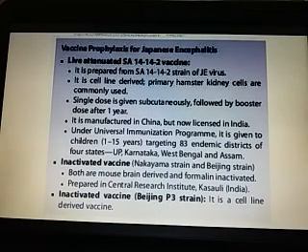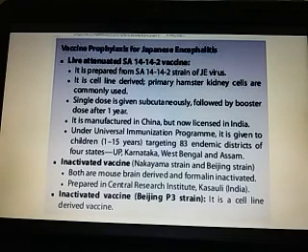A single dose is given subcutaneously, followed by a booster dose after 1 year for proper immunity. It is manufactured in China but now licensed in India also.